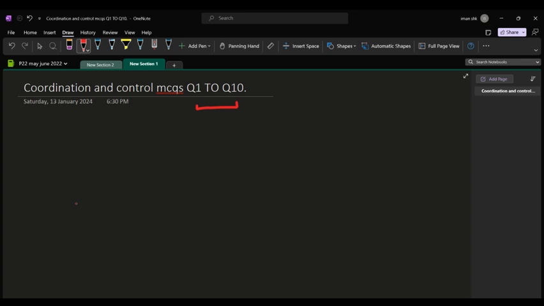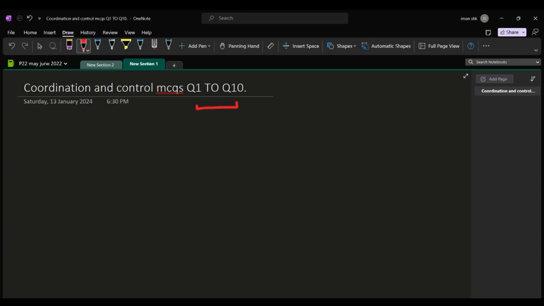When you attempt topical past papers, you will get to know where you stand in that topic, and you will also improve a lot conceptually. You will also learn to use the wording correctly, because in Bio you need to know where to use what word, which terms should be used in what context. So once you attempt topical past papers, you're going to be perfect in that chapter. But that can only be possible if you practice it every day.